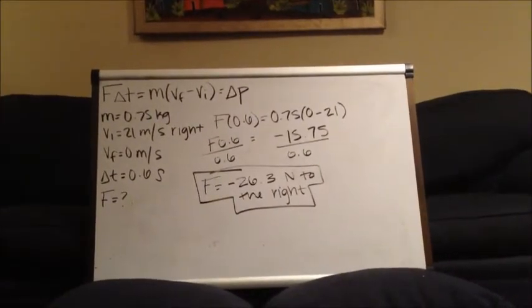A baseball of 0.75 kilograms travels at a velocity of 21 meters per second to the right until it hits a net for 0.6 seconds until it comes to rest. Find the force of the ball on the net. After plugging in all of the variables into the equation and solving for the force, the result is 26.3 newtons to the left because the net is stopping the ball, which is going in the opposite direction. Because the change in time is small, the force is greater than it would be if the change in time was larger.